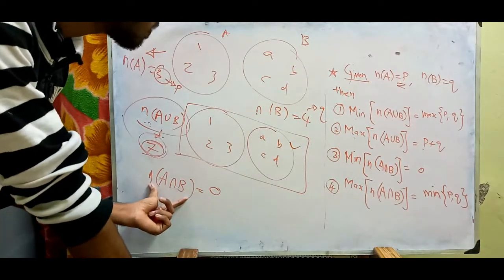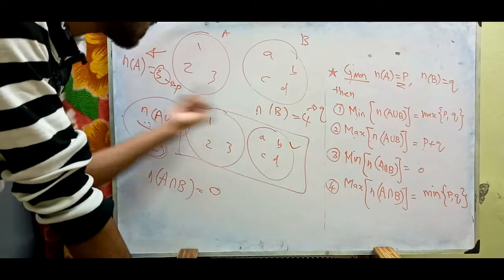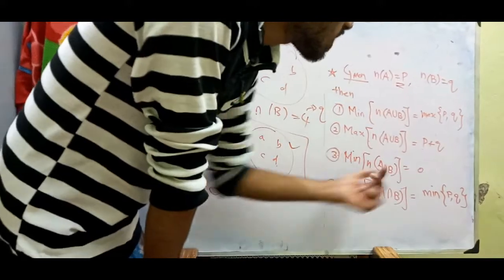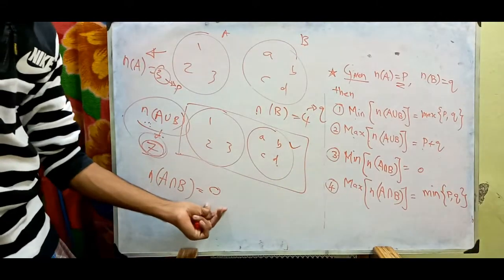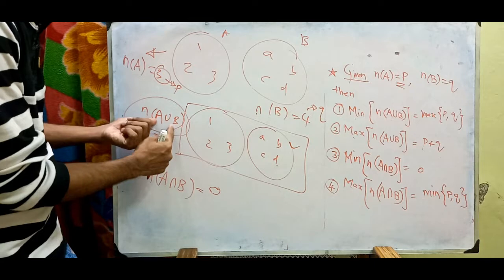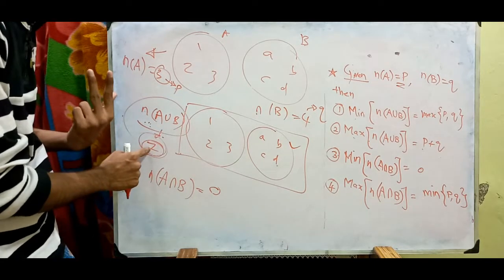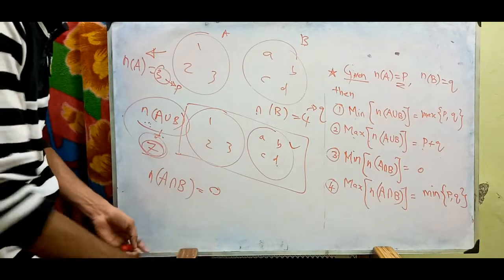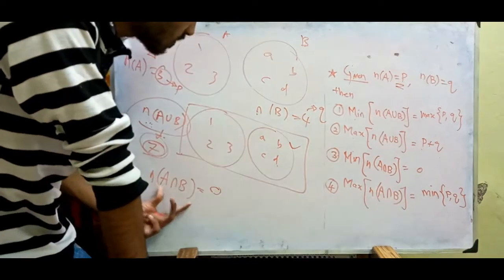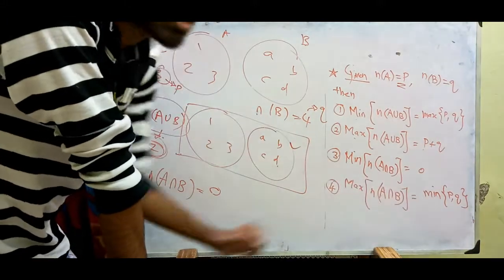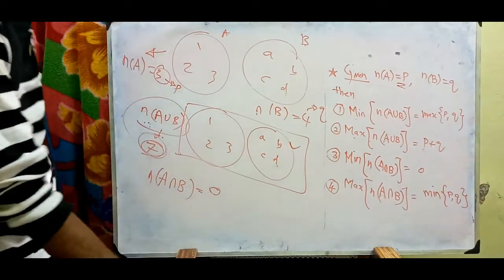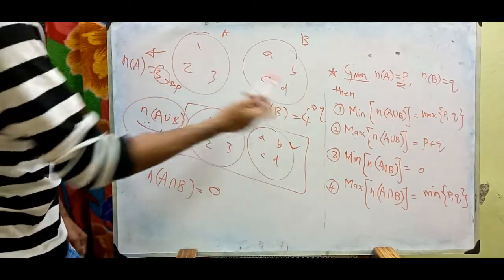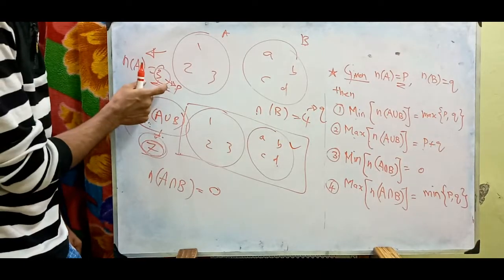Now the minimum of n of A intersection B. So n of A intersection B is 0 here, but if you take the minimum of these two, the minimum of A intersection B is nothing but this itself. As I said, the maximum of A union B is 7 itself, and here if you take the minimum, 0 itself is the minimum. But if you take the maximum of n of A intersection B, that will be the minimum requirement of P comma Q. So what is the minimum requirement? 3 and 4, and 3 is the smaller number.